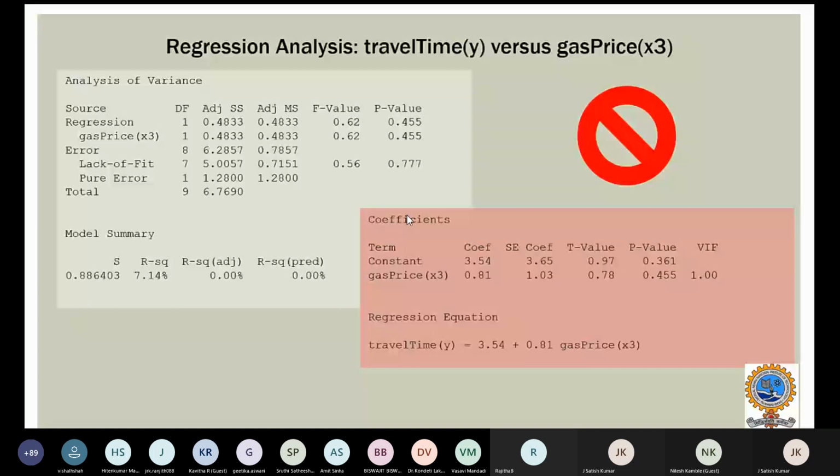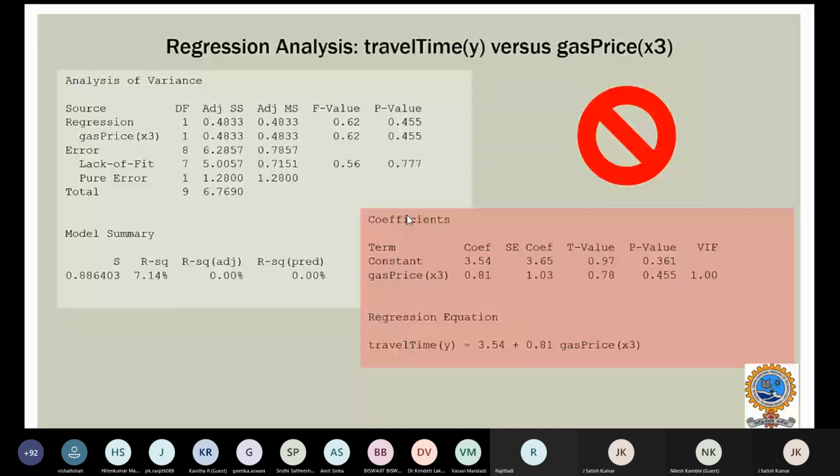Now we need not worry about the gas price and travel time, because the relationship is very weak. We will not solve that. We understood that there is no strong relationship between travel time and gas price. We will not worry about this gas price. So what do I mean by that?